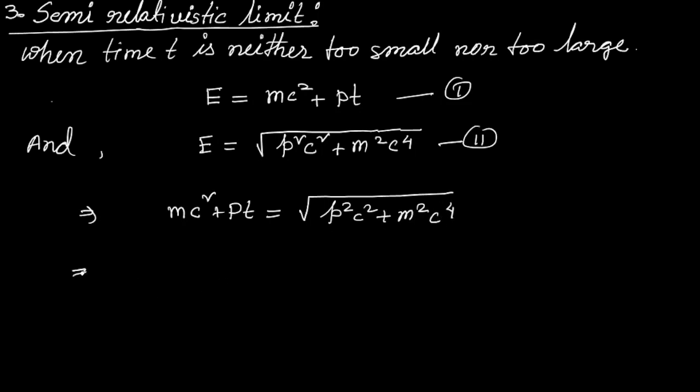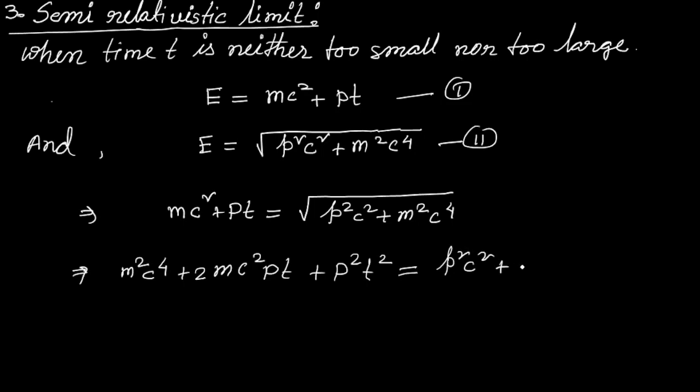Now if we square both sides, we'll get m square c to the power 4 plus 2 mc square into PT plus capital P square t square is equal to small p square c square plus m square c to the power 4.